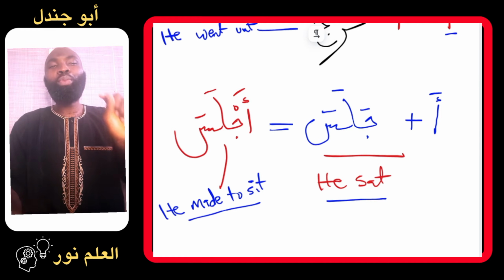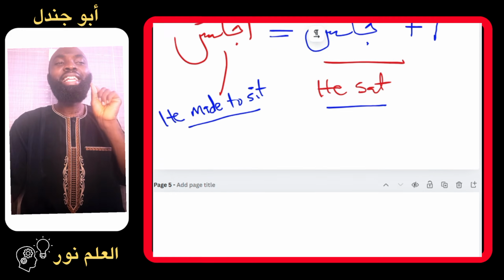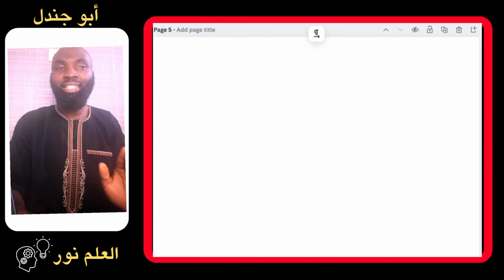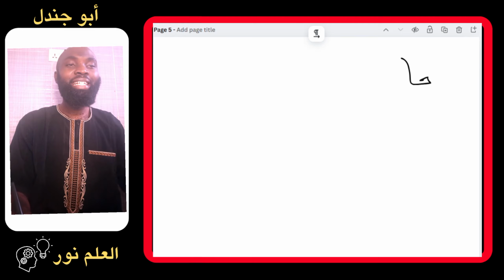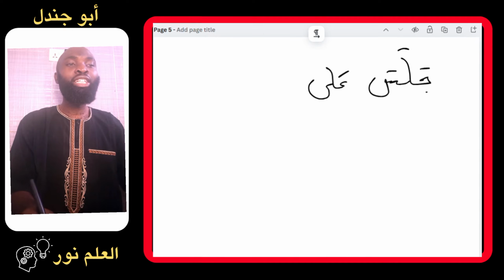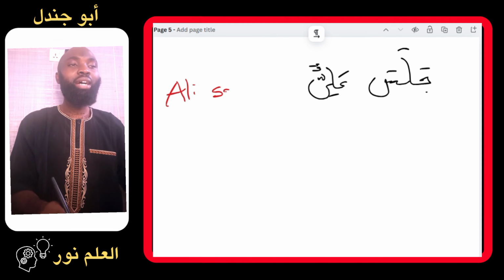In order to make this more understandable, let's put these two verbs into perspective, or into two sentences. The first one, which is the verb jalasa, in a sentence, we'll say jalasa aliyun, which means Ali sat. So Ali sat down.